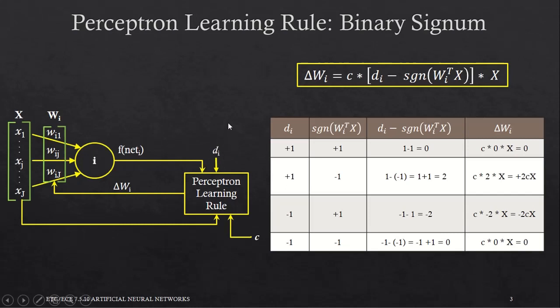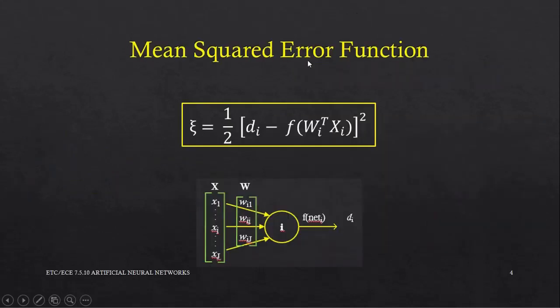Now, rather than using a simple error function di minus oi, a more suitable error function is the mean square error function.